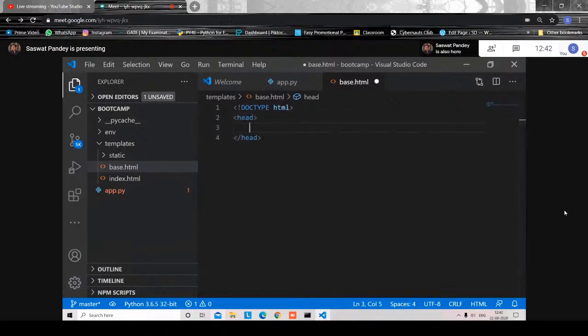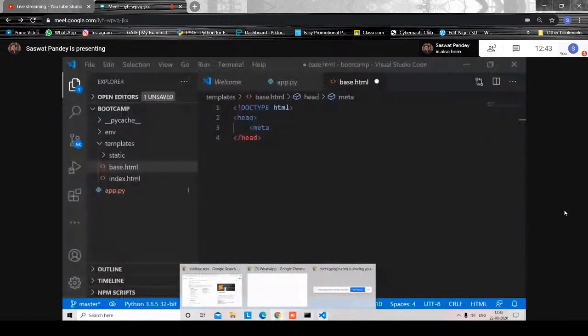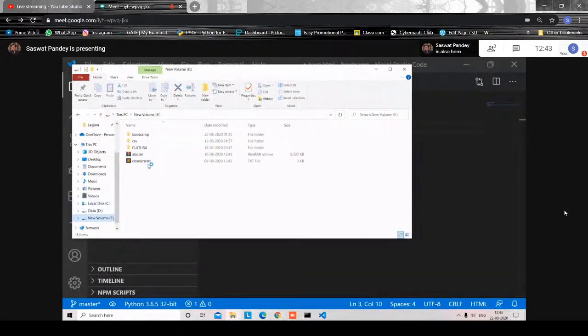Now we need the head. In head, I'll include a few meta tags so that you get a good UI. So I'll show you the meta which I use. Meta is the description. For the web development part, I was doing this yesterday, so I won't do it from the very core because it will take a lot of time.